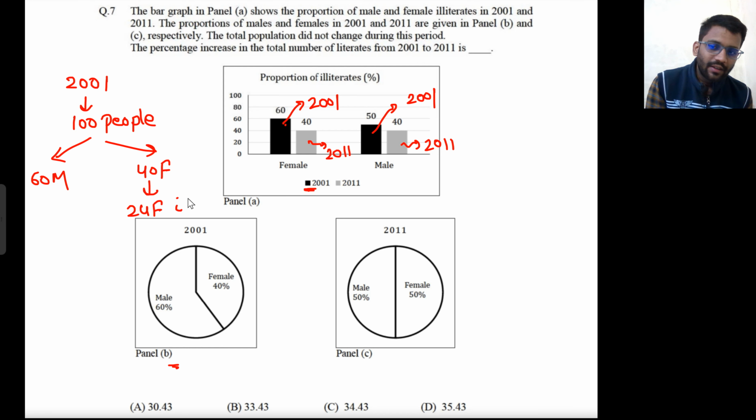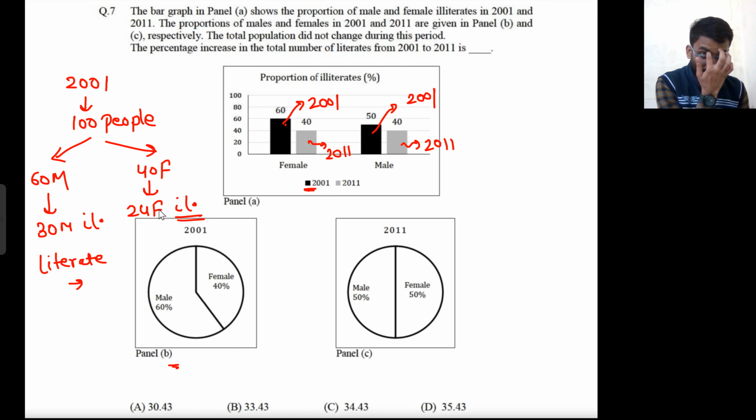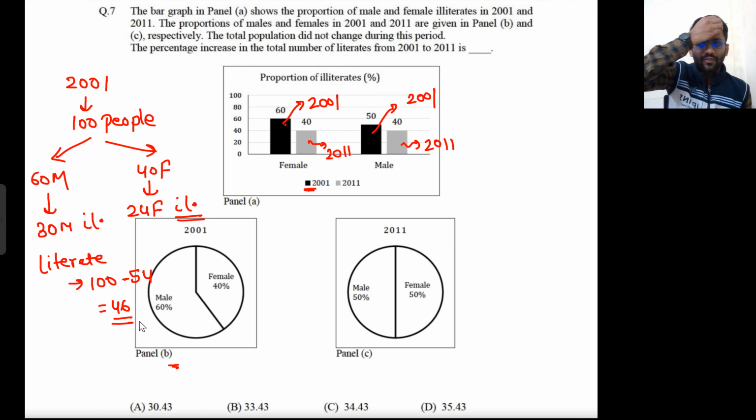And 50% of the men were illiterate, that means 30 men were illiterate. So total illiterate were 54. That means literate were 100 minus 54, which is 46. So total literate people were 46 in 2001.